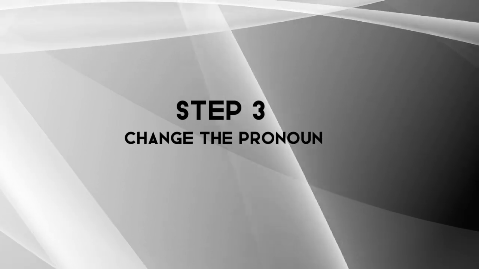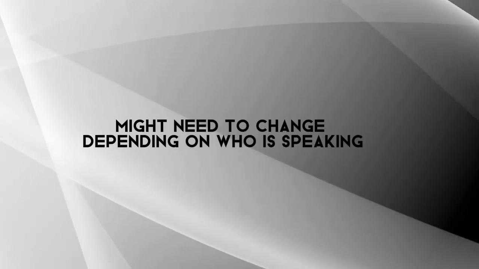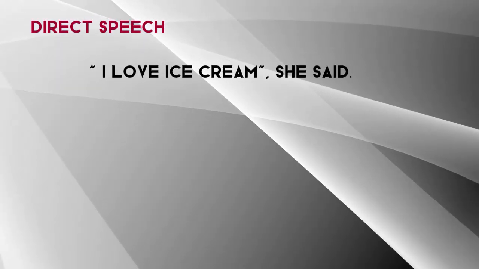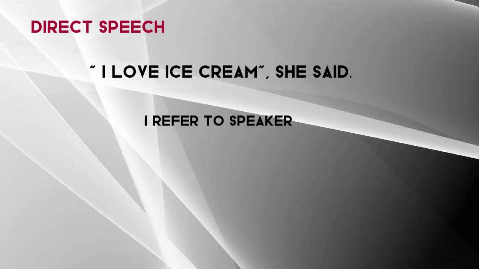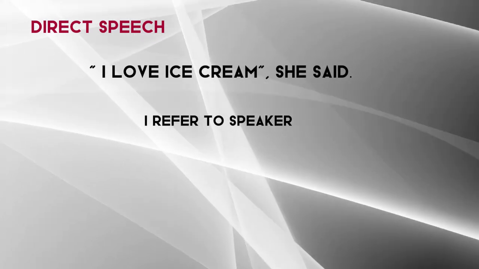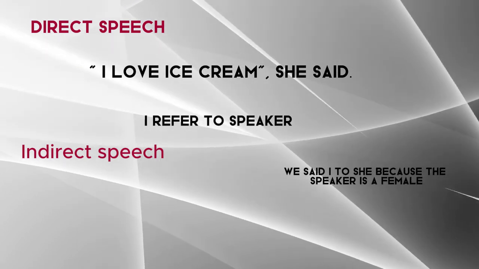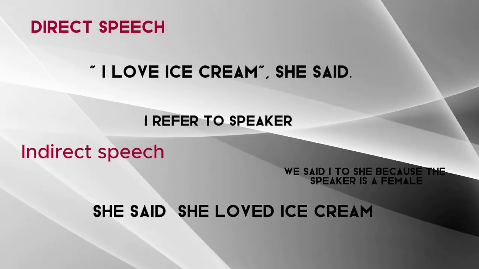Step 3. Change the pronoun. The pronoun in direct speech might need to change depending on who is speaking and who is being spoken to. For example, "I love ice cream," she said. In direct speech, I refers to the speaker. In indirect speech, we change I to she because the speaker is female. She said she loved ice cream.